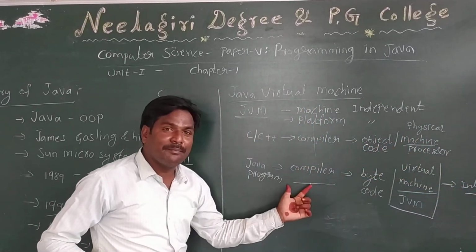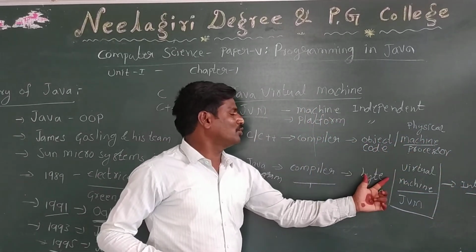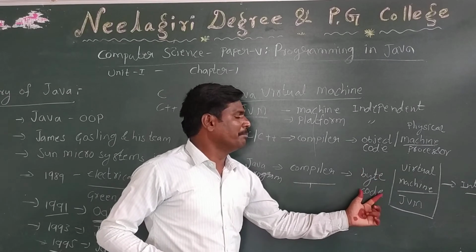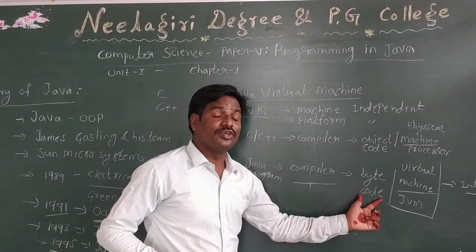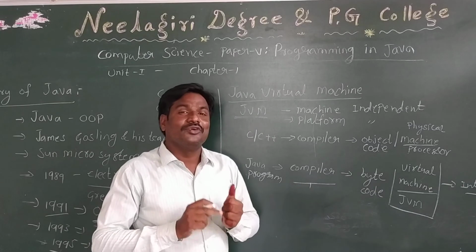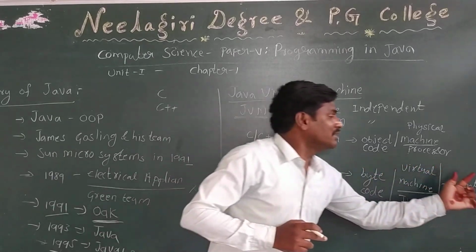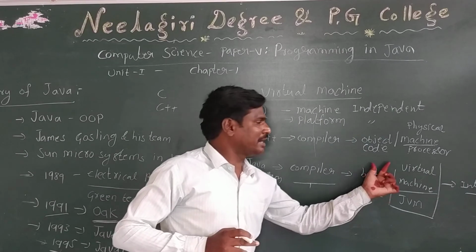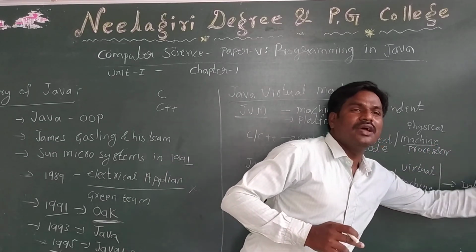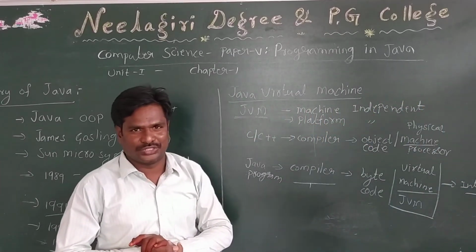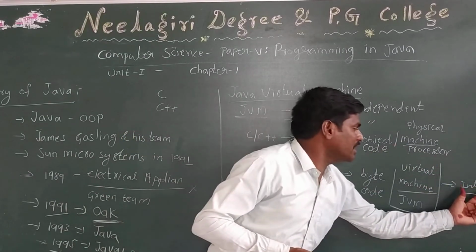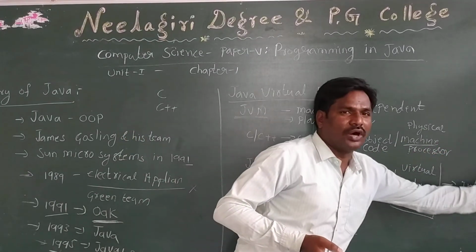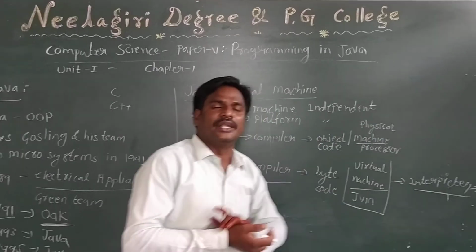But whenever we compile the program, object code does not get generated, only bytecode will be generated. During runtime, when you are running the program, the interpreter will convert this bytecode into object code and execute it directly.